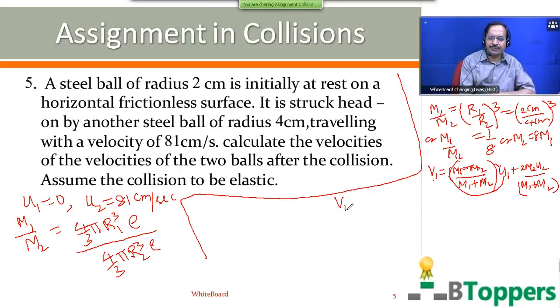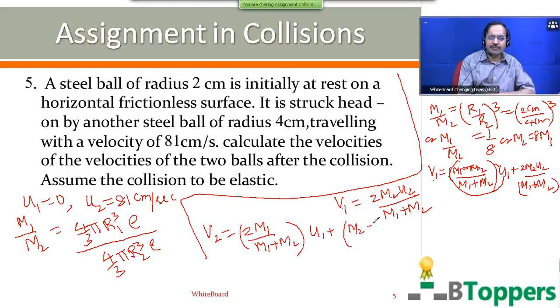Now you can substitute m2 equal to 8 times m1, or you can directly substitute later. So V1 is 2m2 u2 by m1 plus m2. For the final velocity of the second ball, write V2 equal to 2m1 by m1 plus m2 into u1 plus m2 minus m1 by m1 plus m2 into u2.